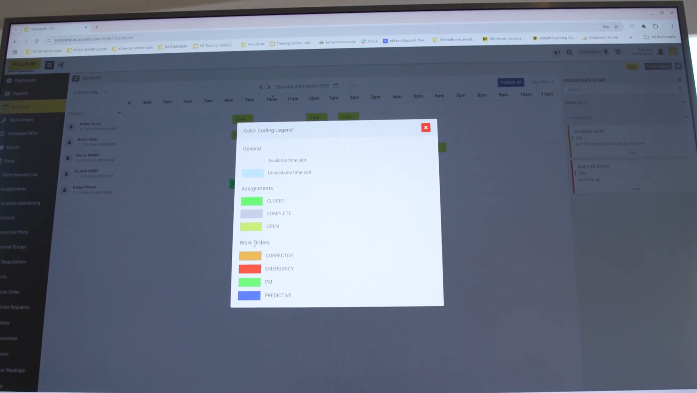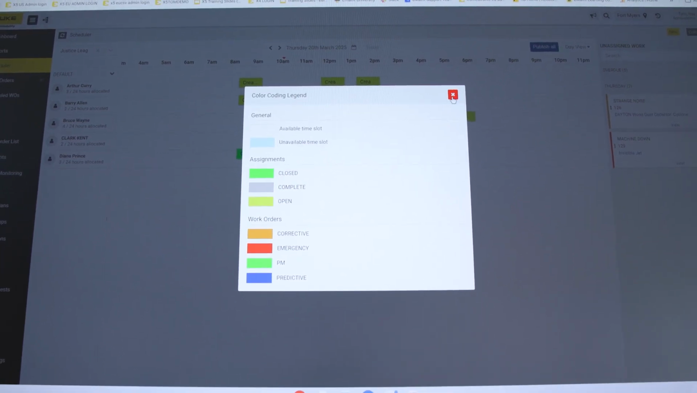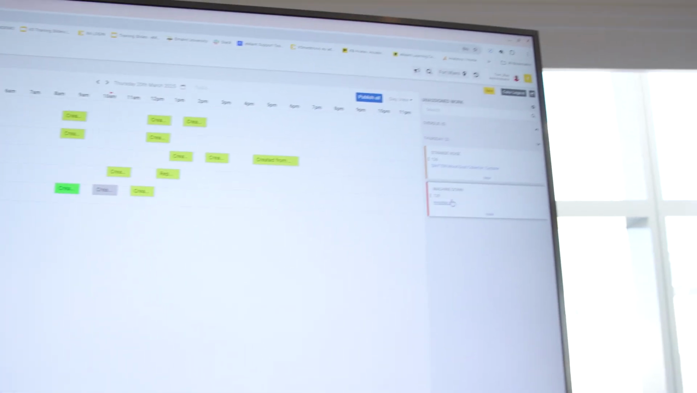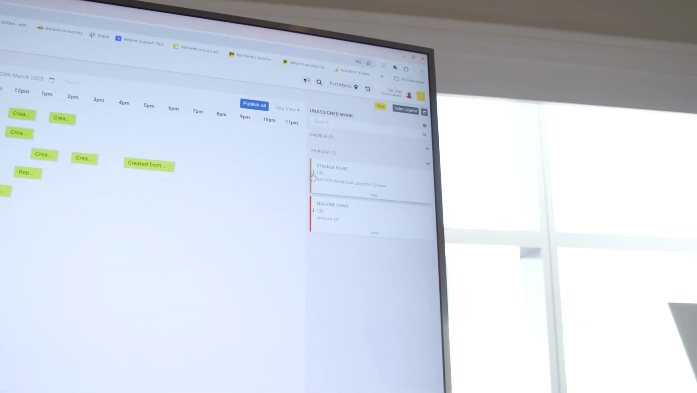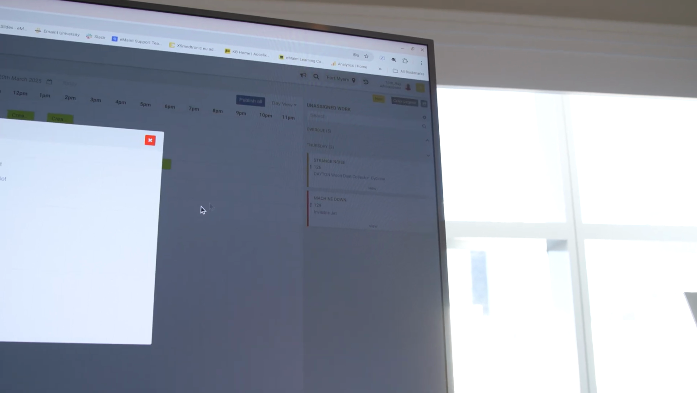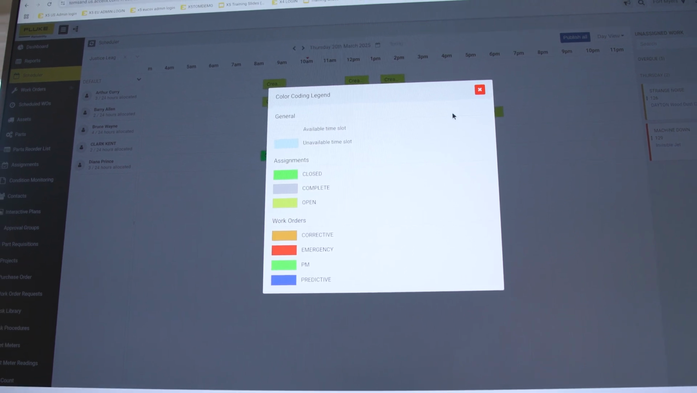Conversely, the work orders themselves are also color coded here, and those work orders are unassigned work that we see on the right hand side here. These color codes also correspond to those color legend items here, and these are the statuses of the work orders, what type of work order came into the system.